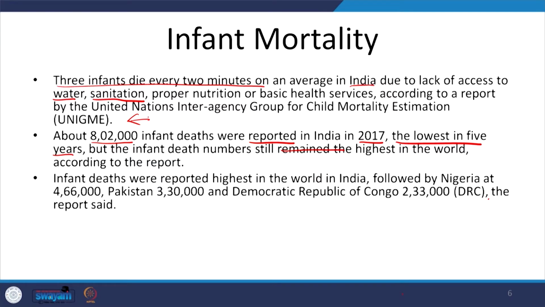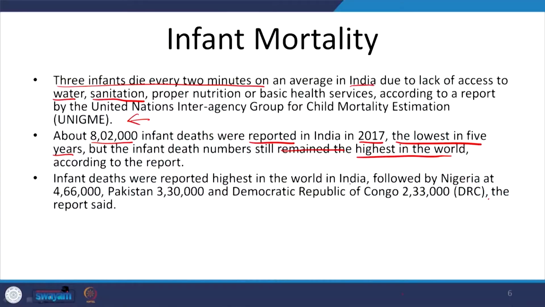Just to look at whom we can compare ourselves with, note that this is the highest in the world, but again this is not normalized, as in this is not per 1 lakh population or such, this is for the total population, I guess. So again we are accompanied by Nigeria with 4,66,000, and then Pakistan and Congo.